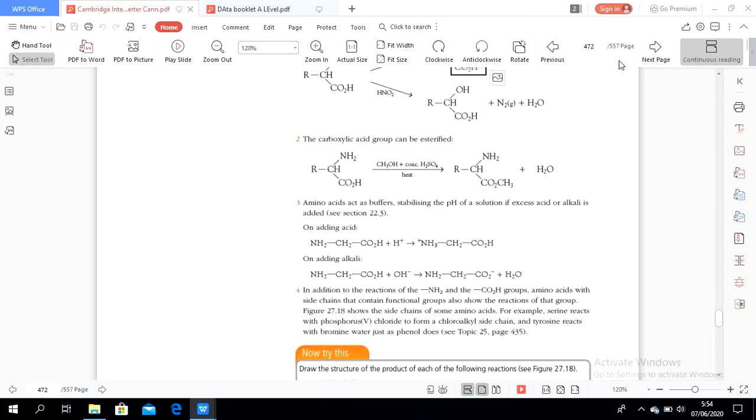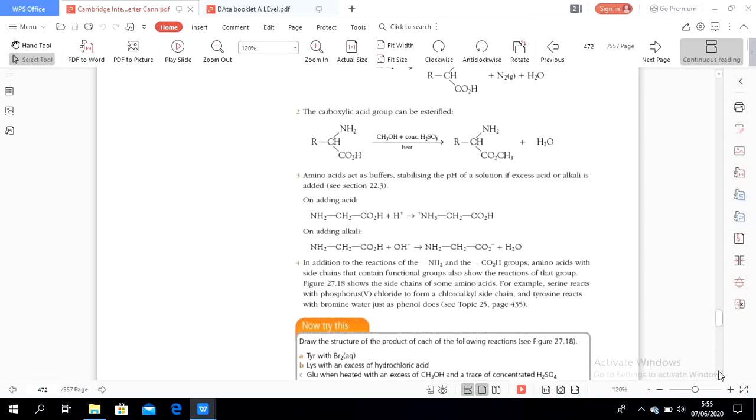The second part, the carboxylic acid of the amino acid, reacts with alcohol to form an ester. And then the fourth, the amino acid can act as a buffer. It can react with acid and alkali at the same time. And then now the side chain, containing a functional group, shows its own reaction.